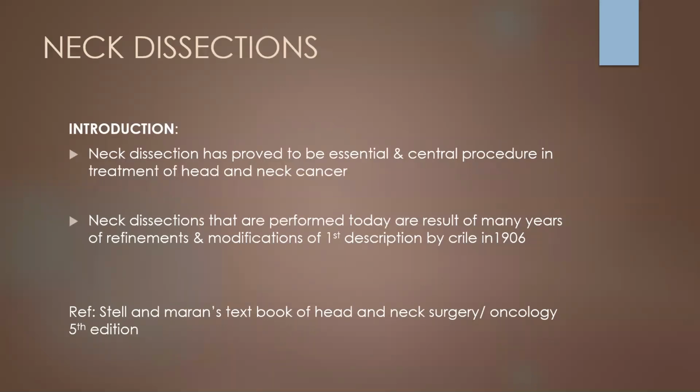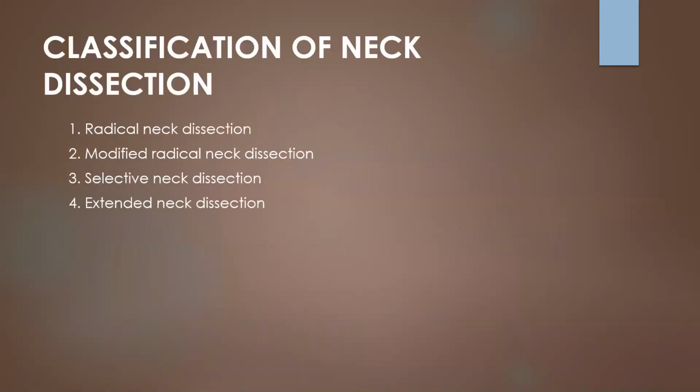So neck dissection has proved to be an essential and central procedure in the treatment of head and neck cancer. Neck dissections that are performed today are modifications and refinements of the first description by Crile in 1906. So Crile was the first who described neck dissection in 1906. As for classification, there are four types of neck dissection: radical neck dissection, modified radical neck dissection, selective neck dissection, and extended neck dissection.